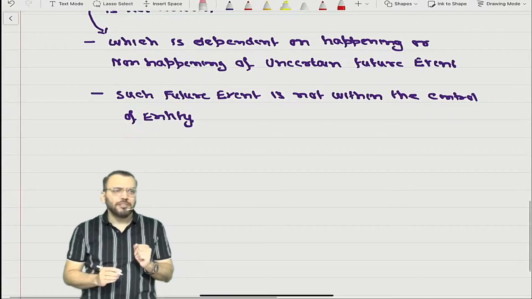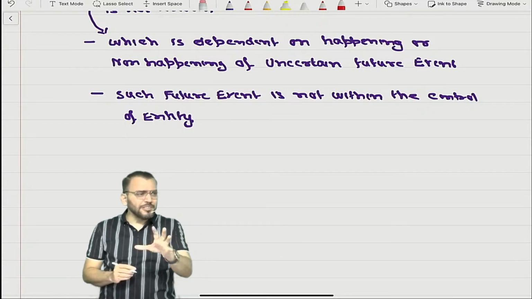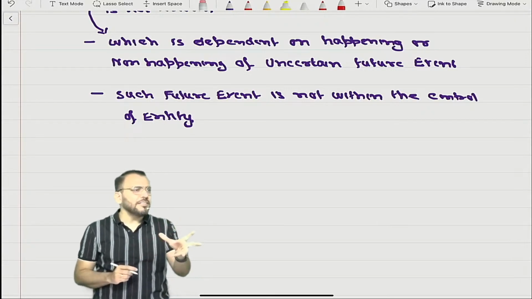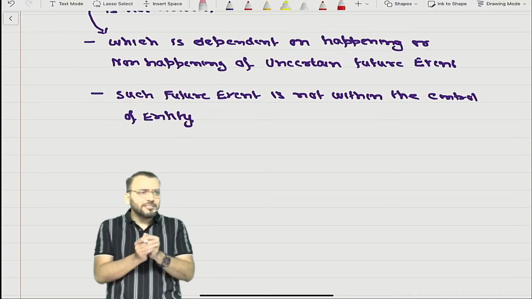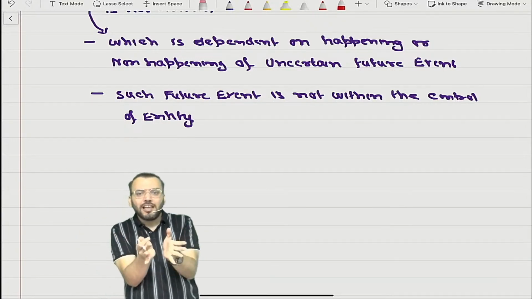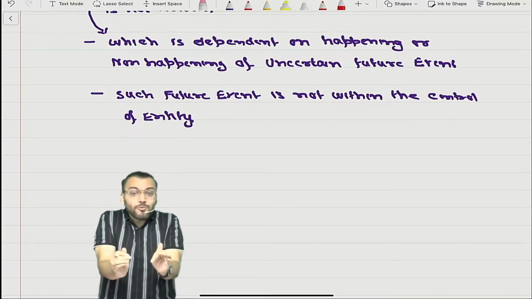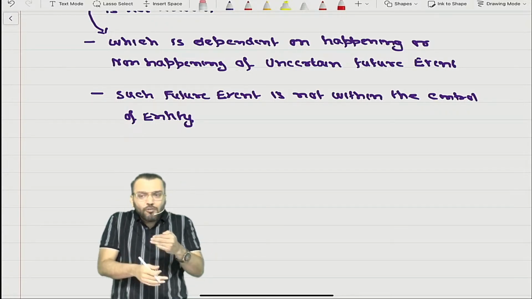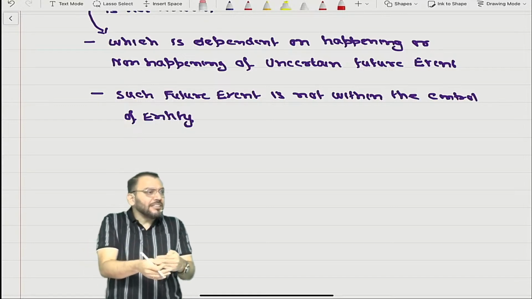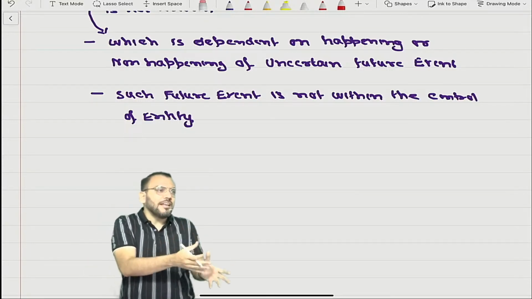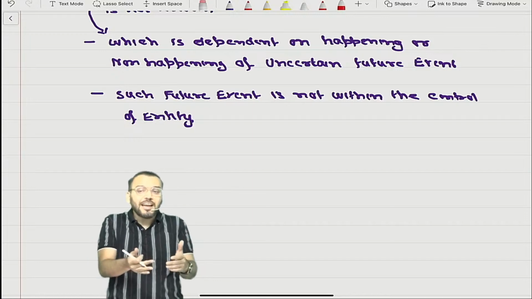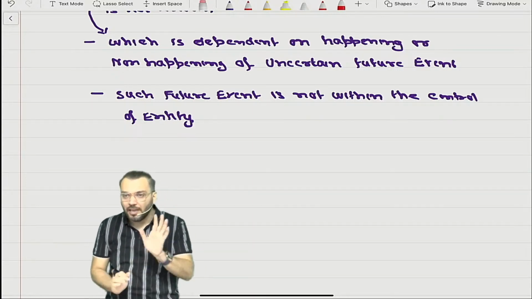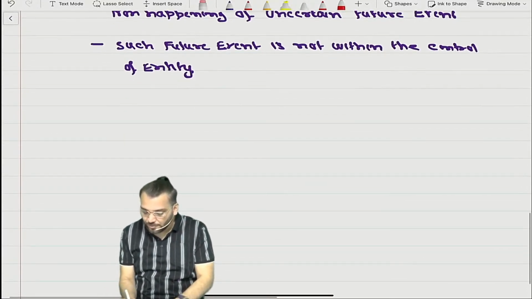Now, just try to understand. Let me take some examples. I will not take an accounting example; I will take a real life example. Let us create some contingencies in our life and see how we react in that contingency. The entire accounting policy given in Indian standards is based on real life only. See how we react in that particular situation.